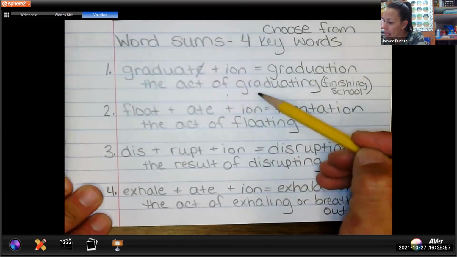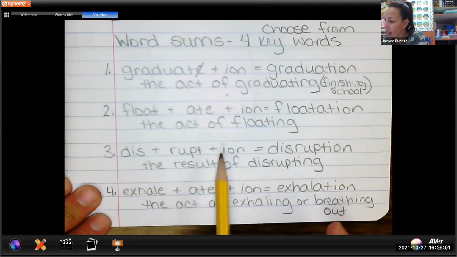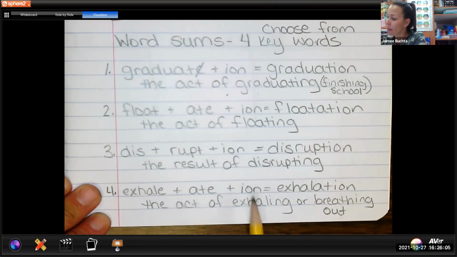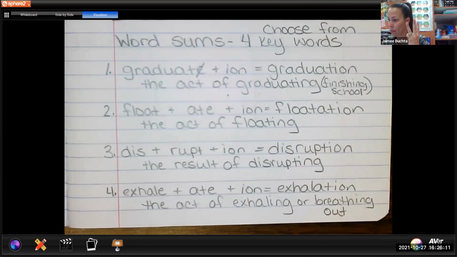Okay, skip a line, word sum, definition. Skip a line, word sum, definition. Skip a line, word sum, definition. You're going to do this for 3 more. You will find these keywords posted on Google Classroom. And if you need help, you have Miss Danny, Miss Reynolds, and the sub to help you out. All right. Good luck.